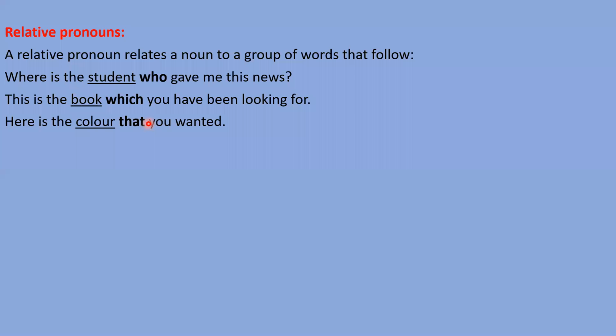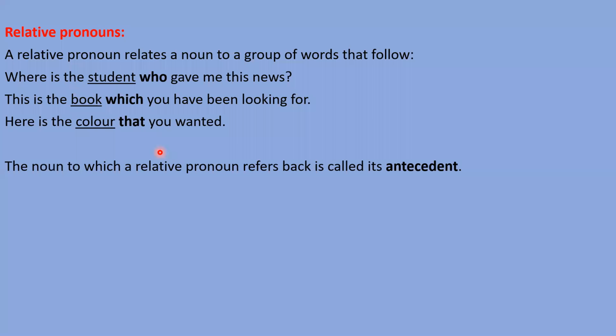Some more examples, like: here is the color that you wanted. Here, that is a relative pronoun and the color is the antecedent of that word because that refers to the color. The noun to which a relative pronoun refers back is called its antecedent. Same thing I have told you.